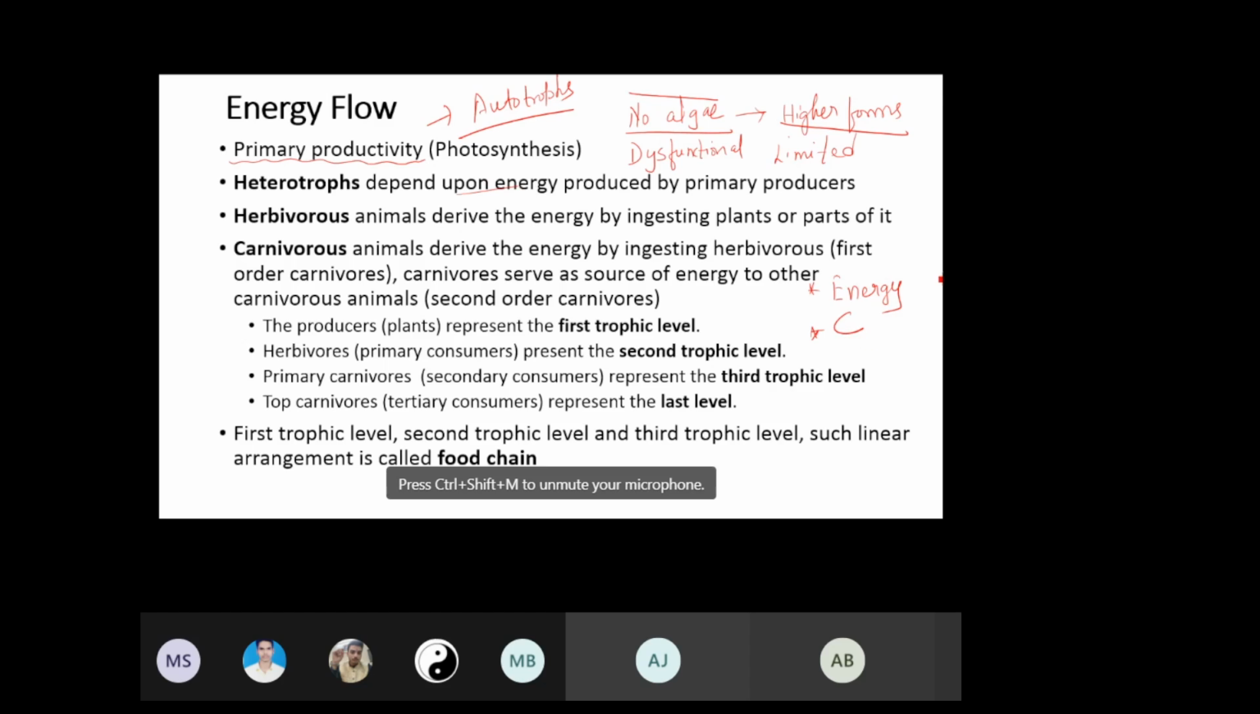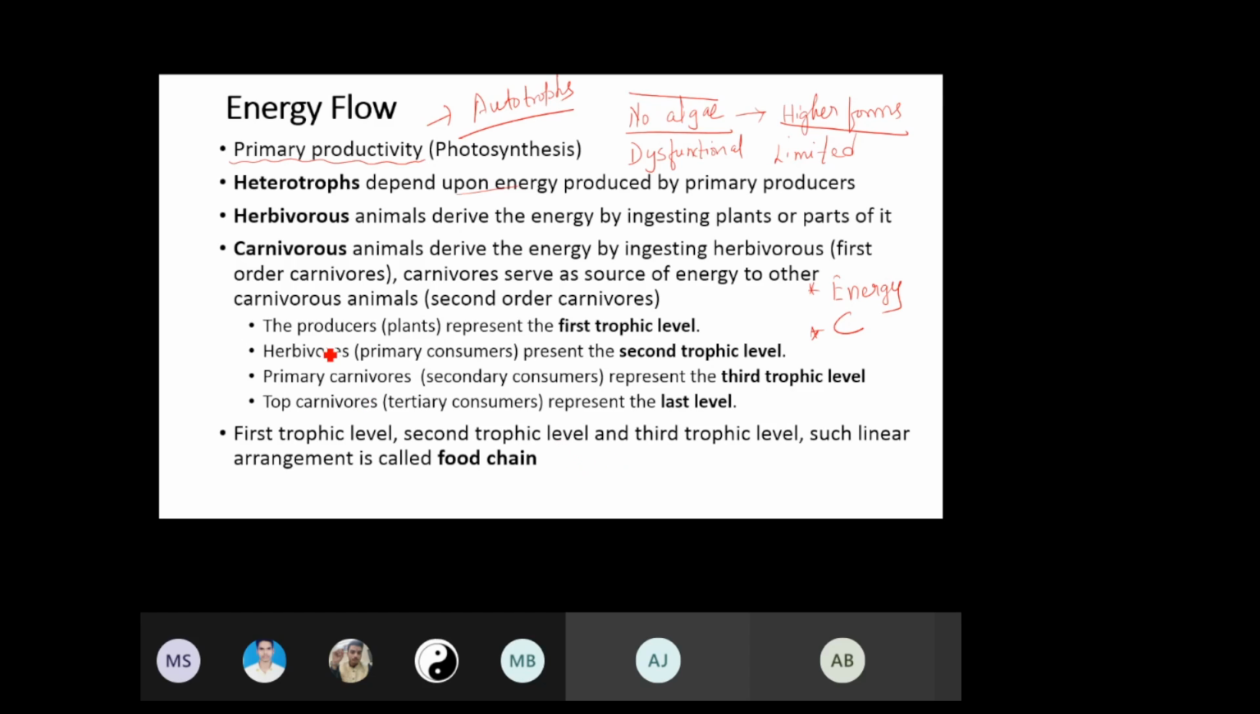Now, herbivorous animals derive energy by ingesting plants or parts of them. We know that. And then carnivorous animals derive energy by ingesting herbivores. Now, you see that there is a linear relationship. This sort of linear relation, where there is a first trophic level, second trophic level, and third trophic level, this linear arrangement is referred to as a food chain. Don't get confused between this food chain and a food web. A food web is a completely different concept.